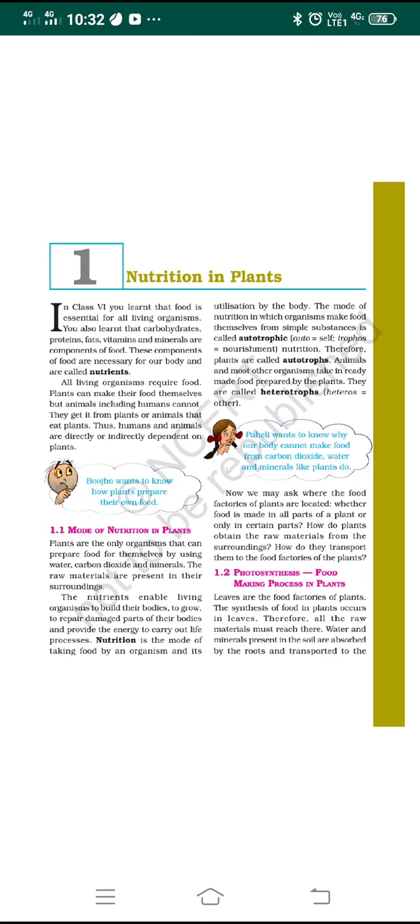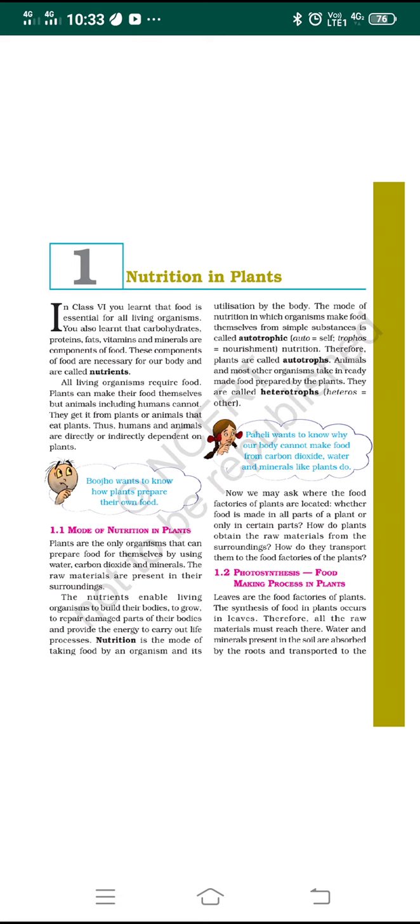So dear students, today onwards we are going to start the revision classes for the midterm examination. So today let me start with the revision of the first lesson. What I am going to do is explain the highlights of the lesson and discuss the important concepts with you. As much as possible I will cover it within 2 periods, so you have to concentrate on the important concepts. Okay dear students, first we must know the definition of nutrition.